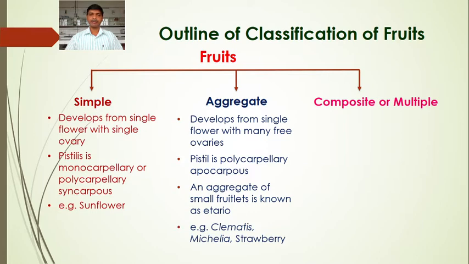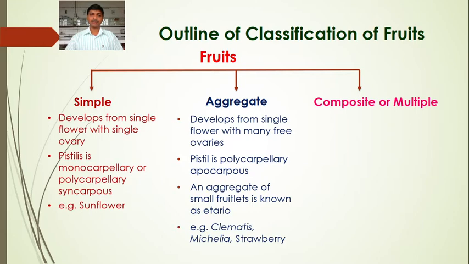In simple fruit the ovary is syncarpous, but in aggregate fruit the ovary is apocarpous, meaning carpels are free. Syncarpous means carpels are united.